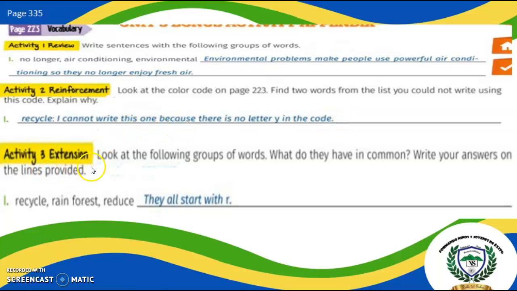In activity 3, we have to look at the following groups of words. What do they have in common? Write your answers on the lines provided. Number 1, recycle, rainforest, reduce. They all start with R.